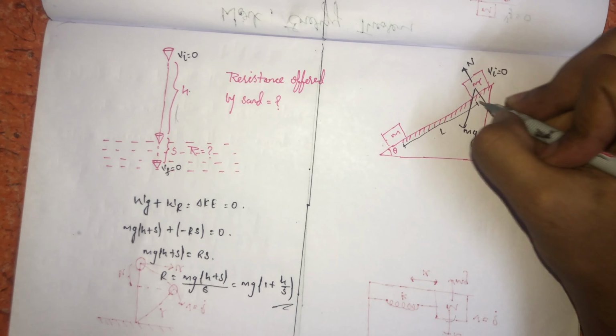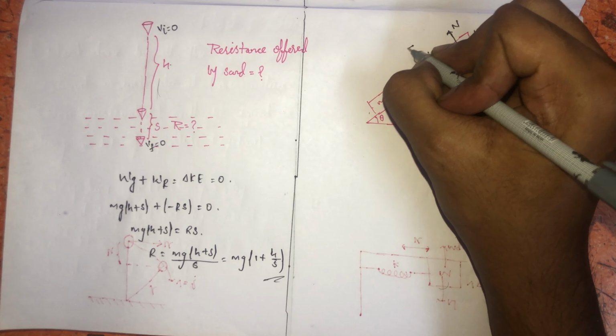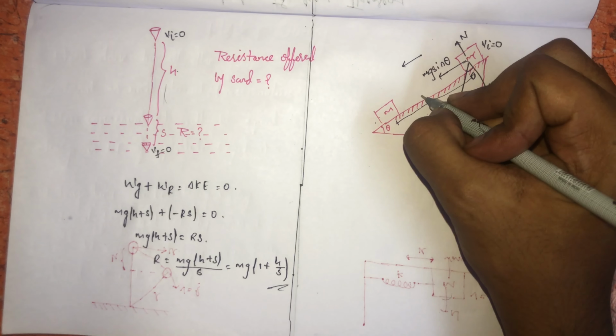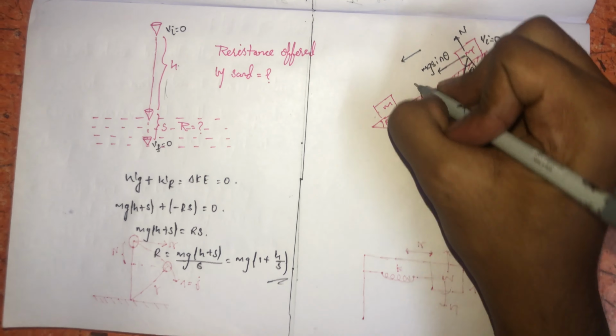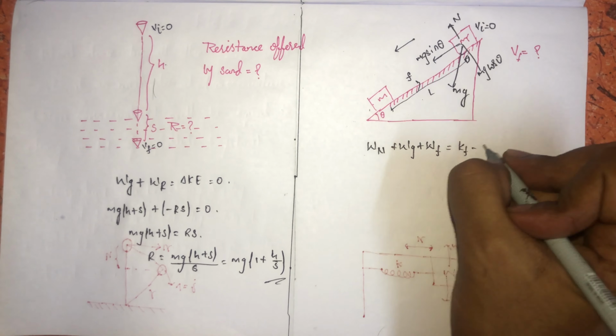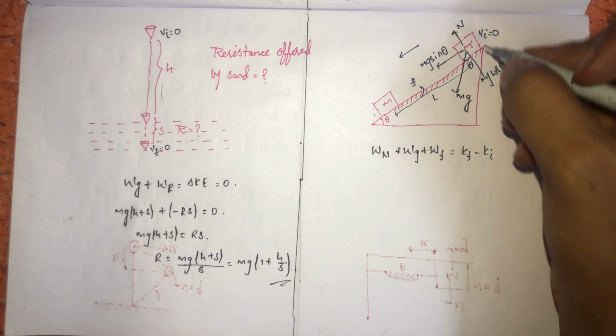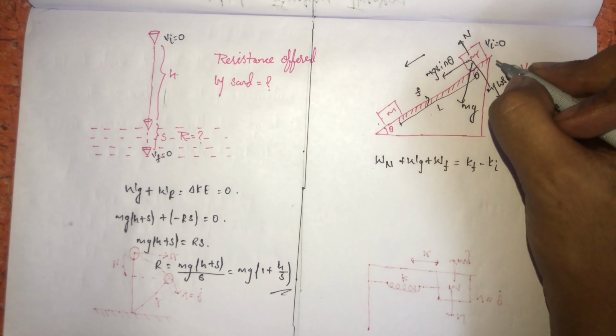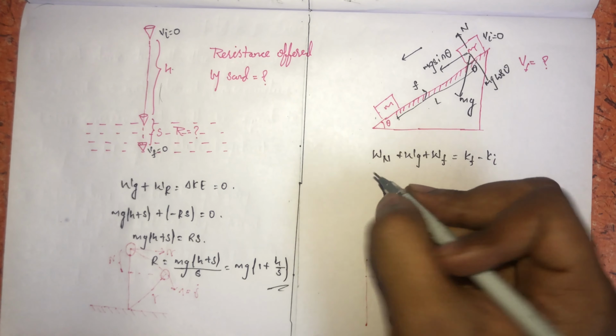Here the body moves towards the downward direction, where the frictional force acts in the opposite direction. Here he asked what will be the final velocity. So final velocity means work done by all the forces. Here the forces are normal force, gravitational force, and, as it is a rough inclined plane, frictional force comes into action. This will be equal to K final minus K initial. As the displacement is towards the downward direction and the normal force acts perpendicularly, cos 90 will be equal to 0.